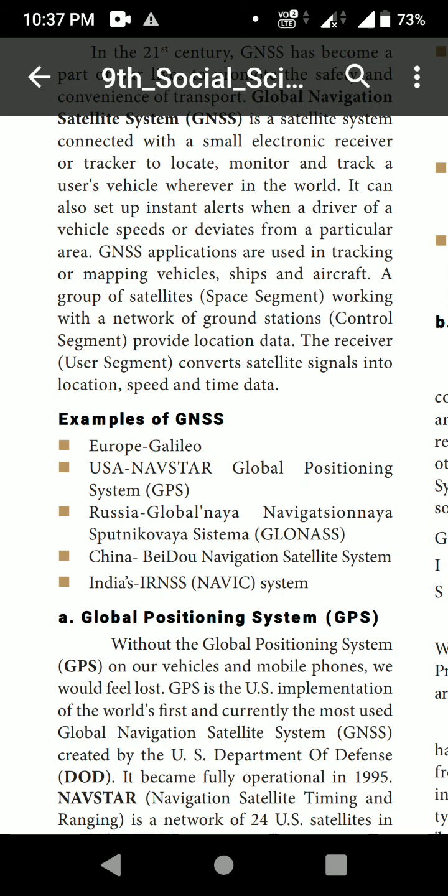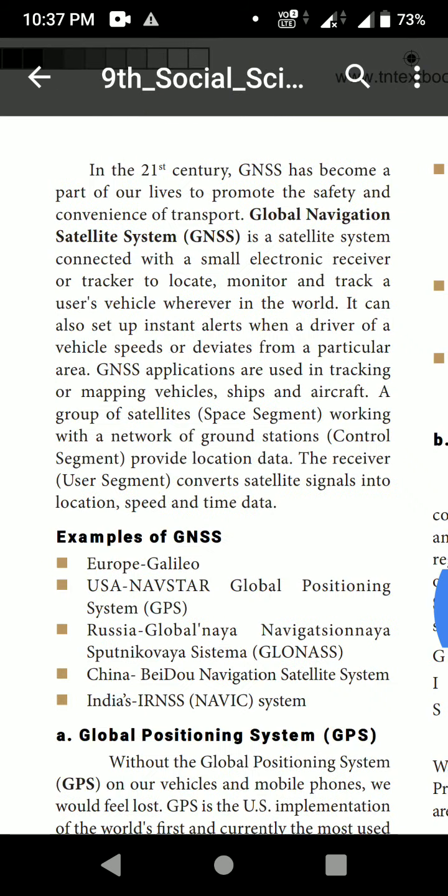What are the components of a map? Title, scale, direction, grid system, projection, legend, conventional signs and symbols. And there are 3 map symbols. What are those map symbols? Yes, point symbol, line symbol, area symbol.